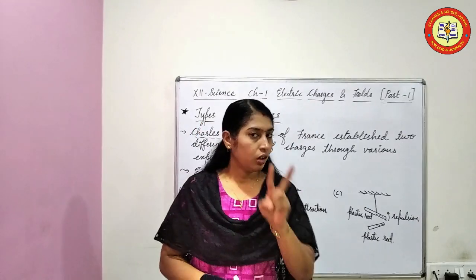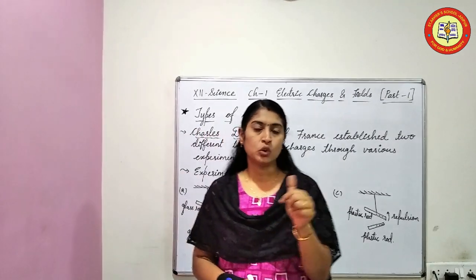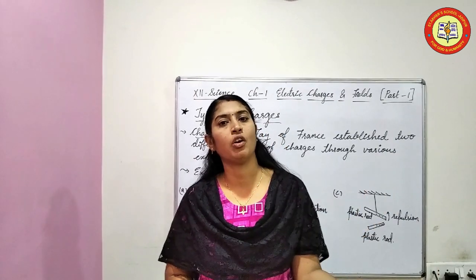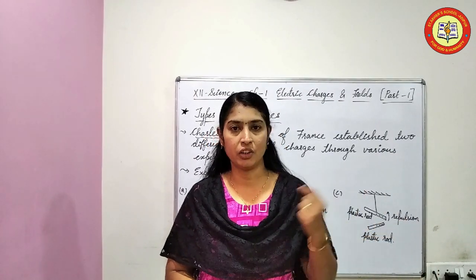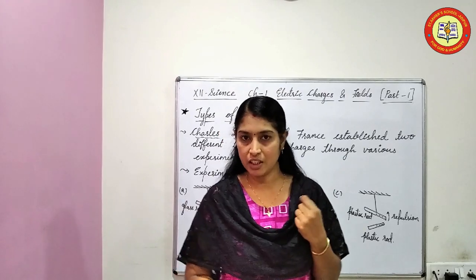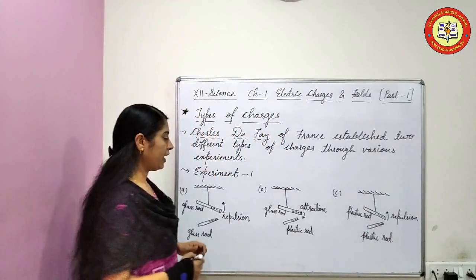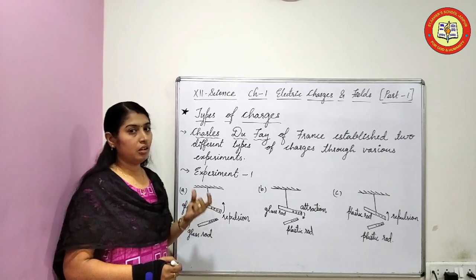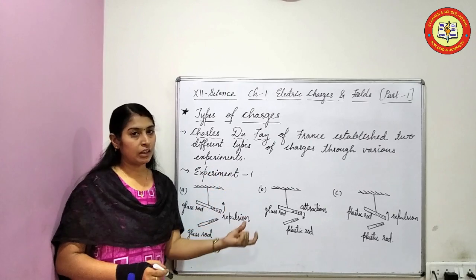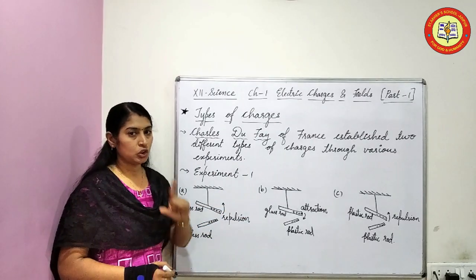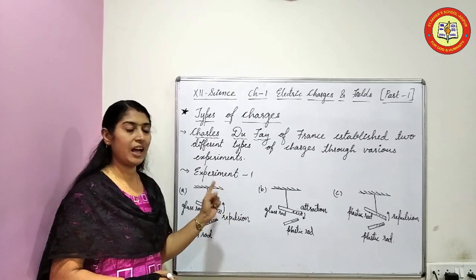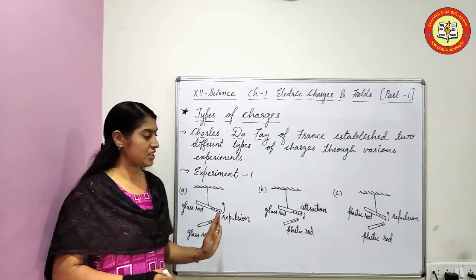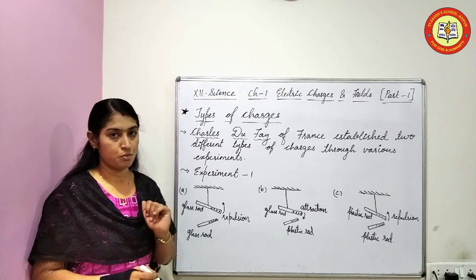In your textbook, two experiments are given. One I will explain here, and the second one you have to write in your notes the same way. Shall we see the experiment? For that you have to take a glass rod, plastic rod, silk cloth, and woolen cloth. The first experiment has three sections, and he made three observations.